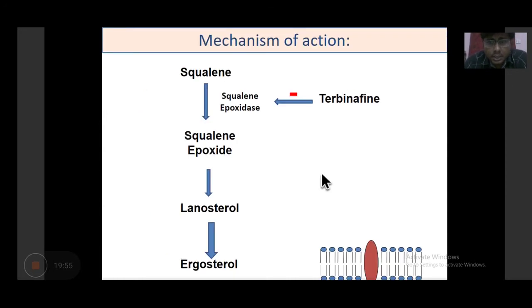Now comes the mechanism of action. You can see the enzyme squalene epoxidase converting squalene to squalene epoxide. Then squalene epoxide is converted to lanosterol, and lanosterol is converted to ergosterol by 14 alpha demethylase, which is the step where azoles act. This is the step where terbinafine acts. So terbinafine and the azole group are the two groups of drugs which are ergosterol synthesis inhibitors. Amphotericin is not an ergosterol synthesis inhibitor; rather, it needs ergosterol to bind to its target and act.